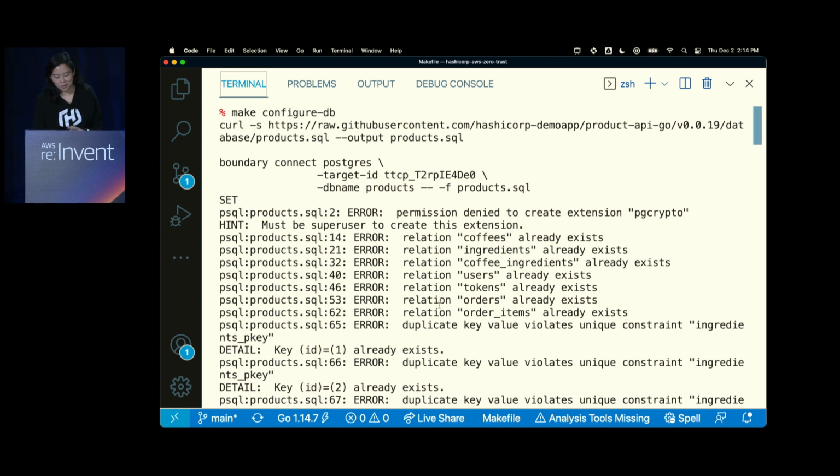I already loaded the data. But the same command applies, right? Similar command applies. Boundary connect postgres, and I specify the target ID, which is, in this case, the target for the database. I also can specify the database name, in this case, products. Remember, I had that. I can also run the SQL script that loads all the information as well.